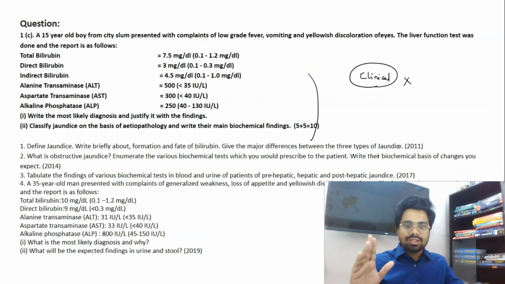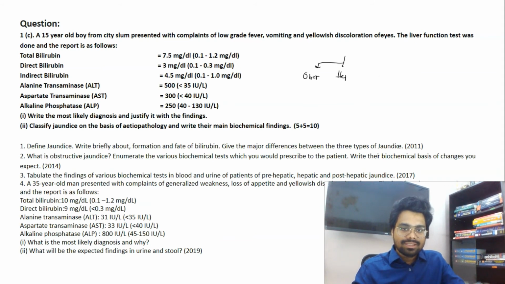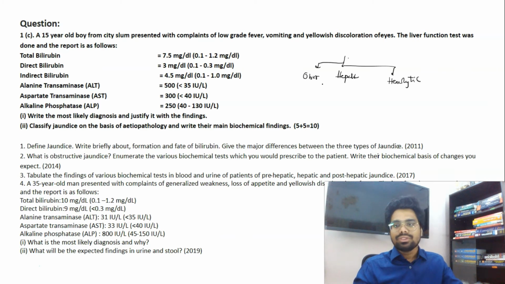No. Though the questions look clinical, if you understand the essence of the question, it is again factual. For example, when we discussed jaundice in our biochemistry sessions, I didn't start with the biochemistry part of jaundice. I started with the approach to a patient with jaundice from Harrison. Why? Because if you can make out whether it's an obstructive jaundice, a hepatic jaundice, or a hemolytic or prehepatic jaundice, based on the laboratory pattern, you can approach this question happily.